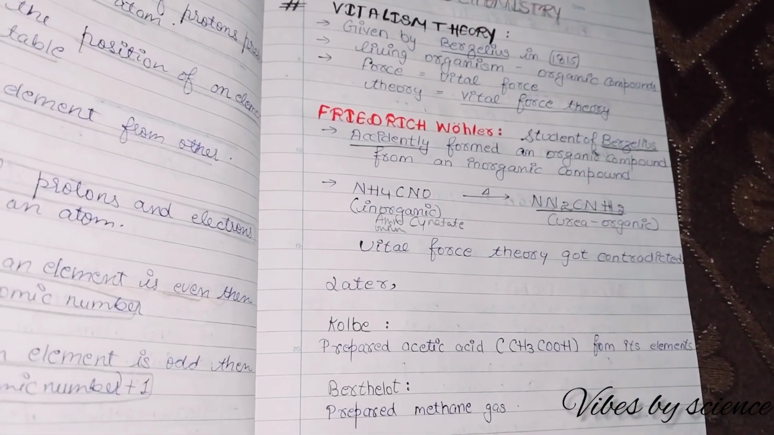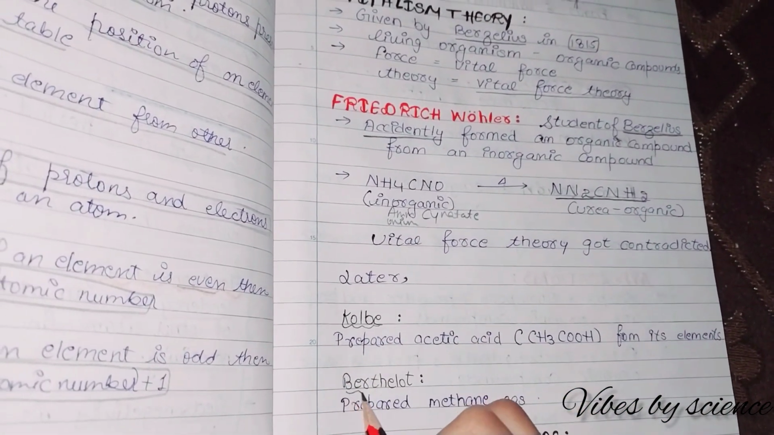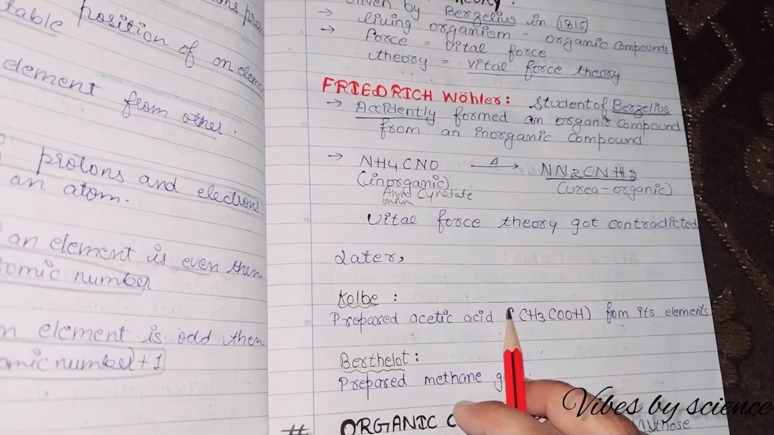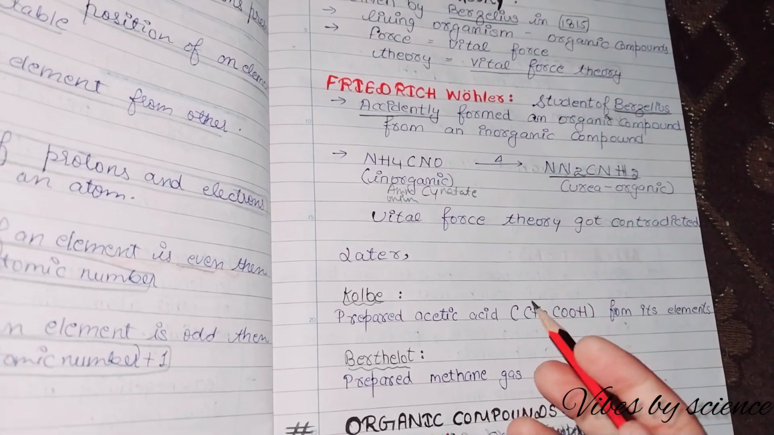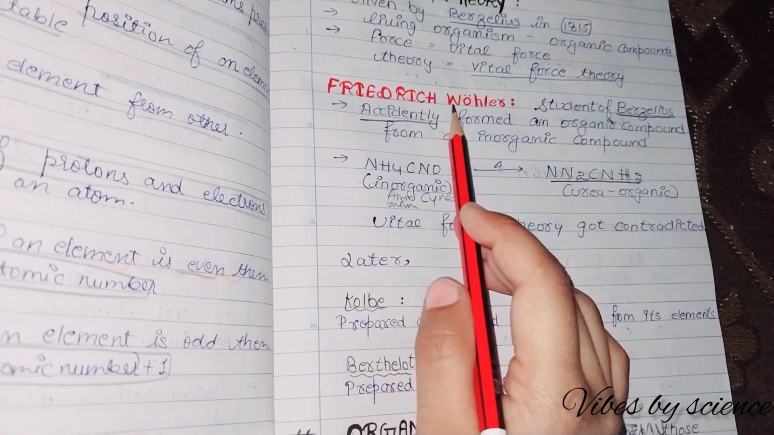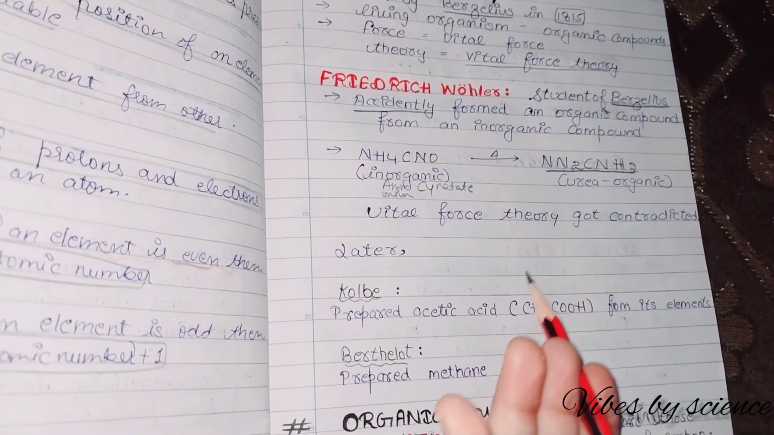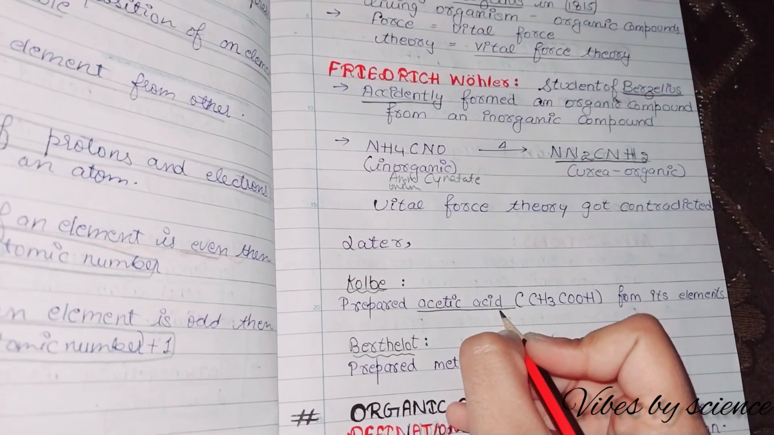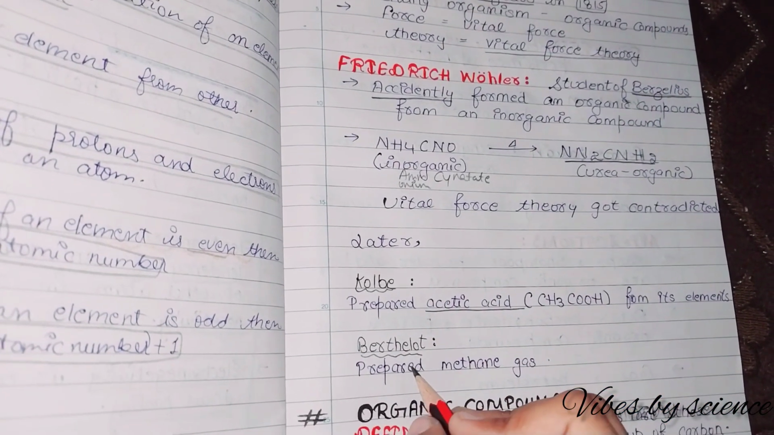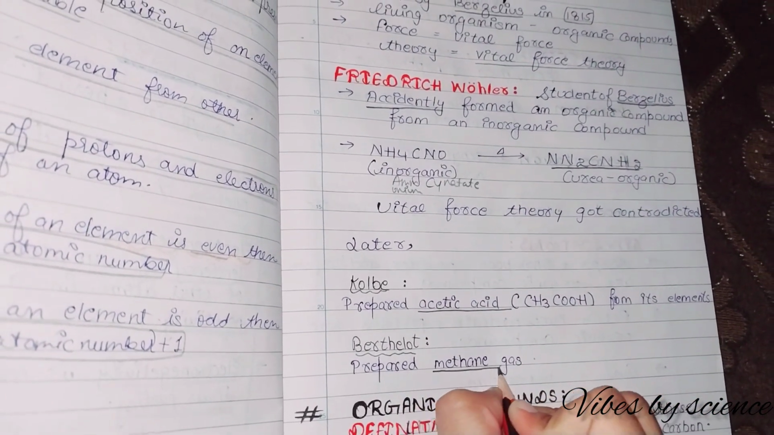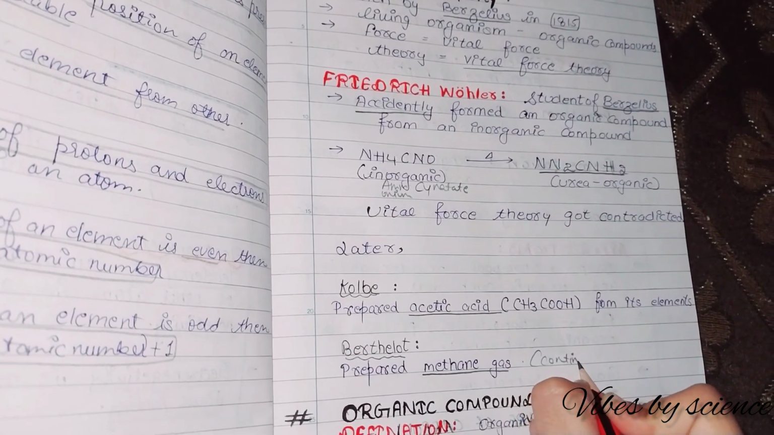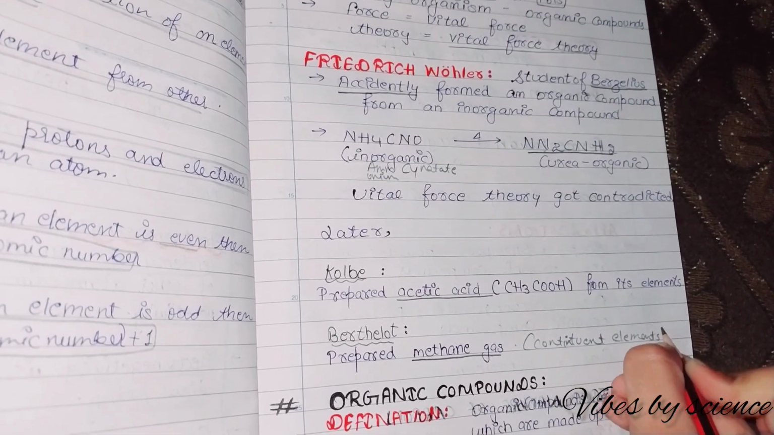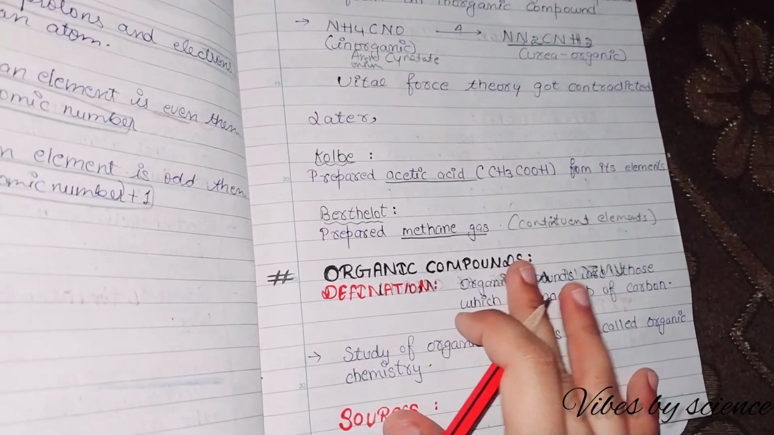Next, later more scientists came, Kolbe and Berthelot. So what did Kolbe do? He was working with acetic acid in order to form an organic compound, as Friedrich did, and fortunately he was also successful. He made acetic acid from its constituent elements, and the same happened with Berthelot. He prepared methane gas from its constituent elements. Right? Now let's talk about organic compounds in detail.